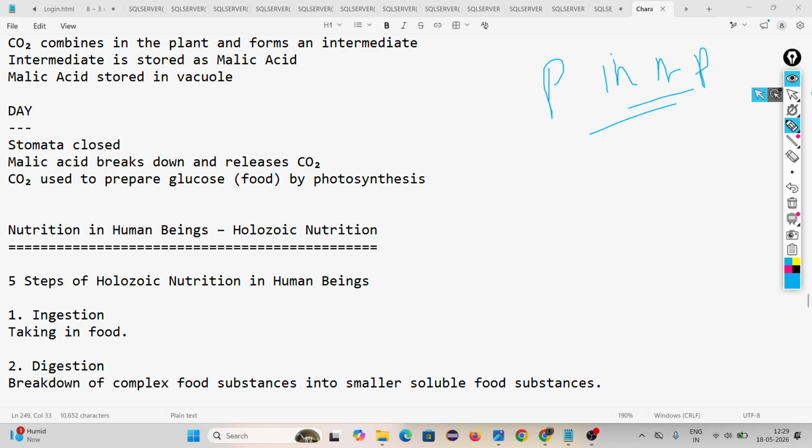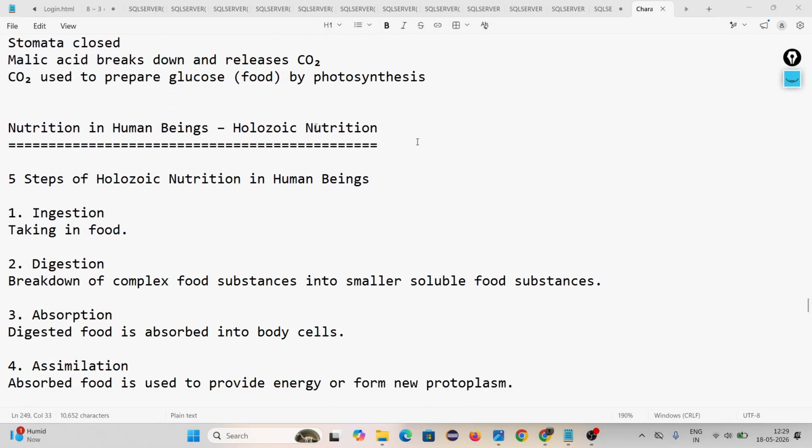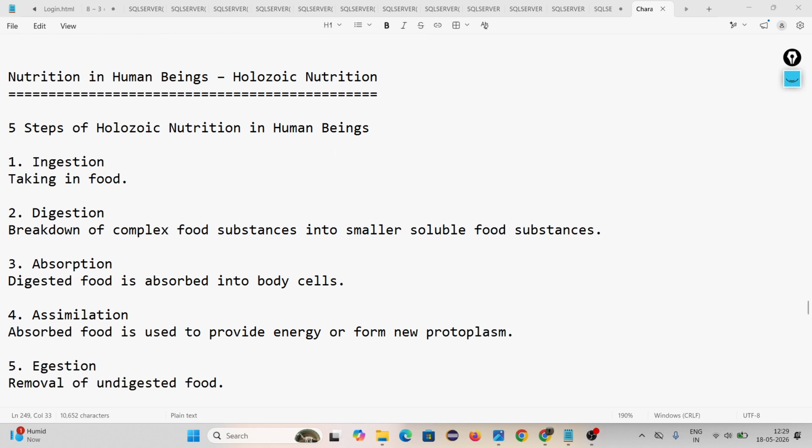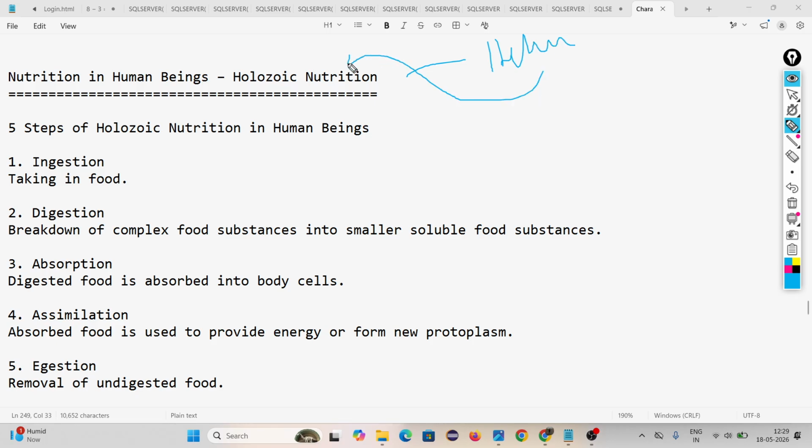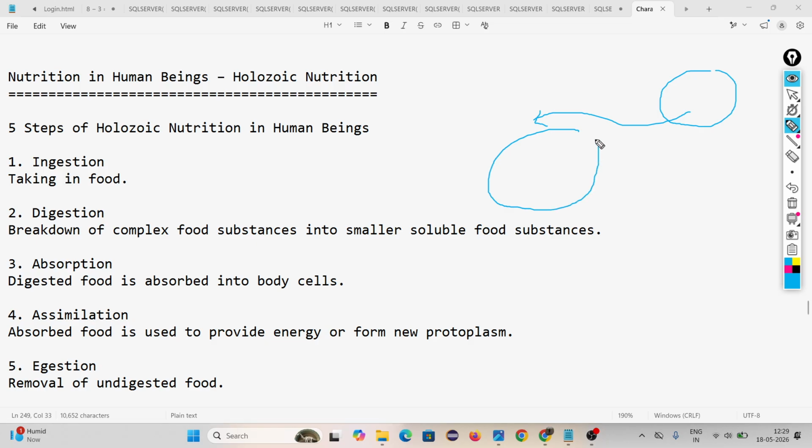Then come to nutrition in human beings. Number one, our nutrition type is heterotrophic, particularly holozoic. In heterotrophic nutrition, three types are there. Holozoic means we take complex food from outside into our body, and inside our body we complete the digestion. Digestion means converting complex food into simpler food.